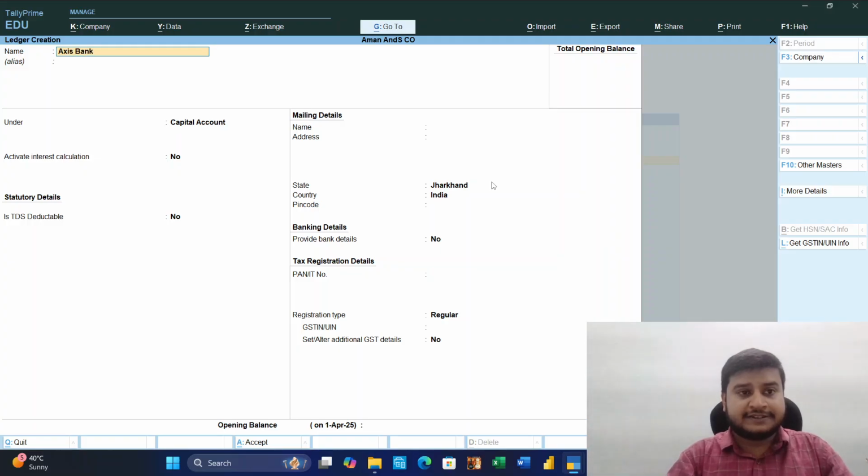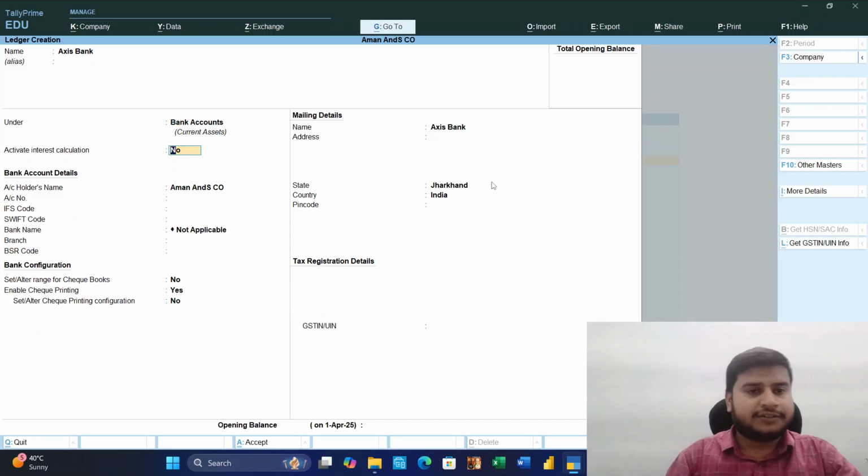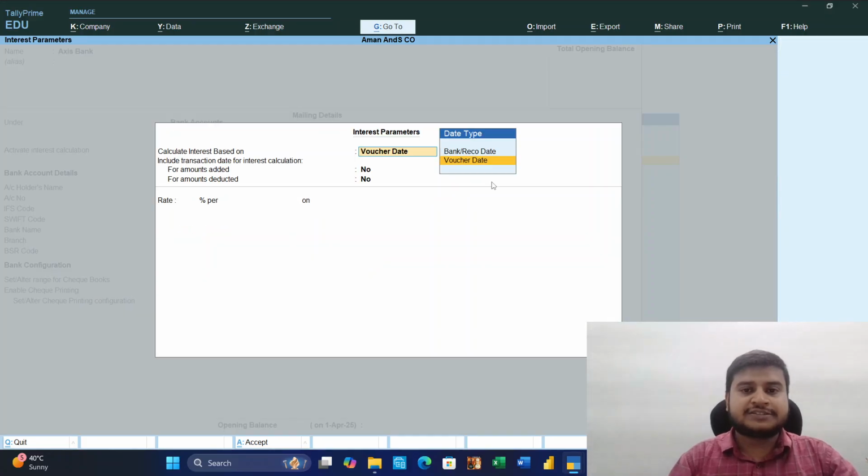Name: Axis Bank. Under bank account, we can get the option whether it is OD, OCC account, OC account, or bank account. Then if we are getting interest, it is savings. We will do the interest calculation and can get that option with yes. This is very important: include transaction date for interest calculation, for amount added, yes.